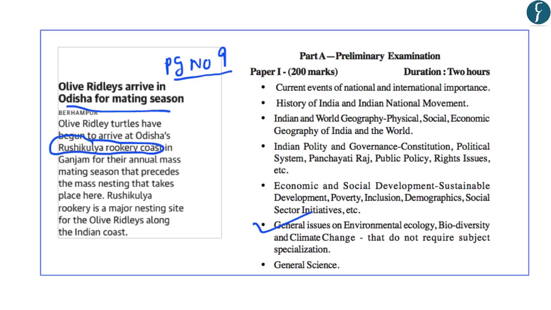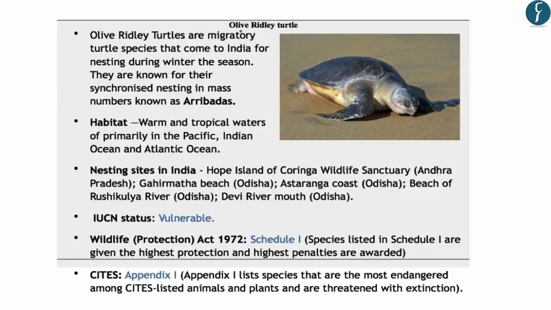So in this background, let us look at some of the key aspects that are important for us from the preliminary examination point of view relative to these olive Ridley turtles. Regarding the olive Ridley turtle, you should note that these are migratory turtle species, and they come to India for nesting during the winter season. They are famous for their synchronized nesting in mass numbers, and this type of nesting is known as arribadas.